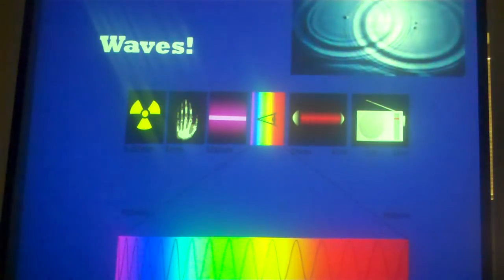So you can see in this picture right here you've got water waves up in the corner, and you've got everything from sound waves to light waves to X-rays and even gamma radiation like you can get from nuclear fallout. All of those count as waves. So we're going to talk all about those.